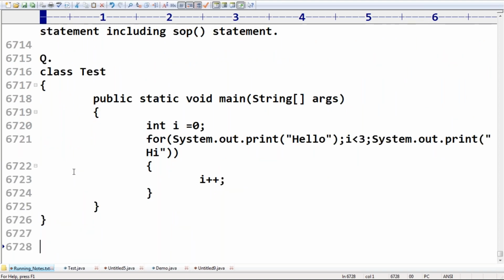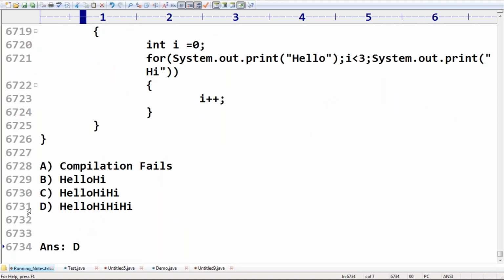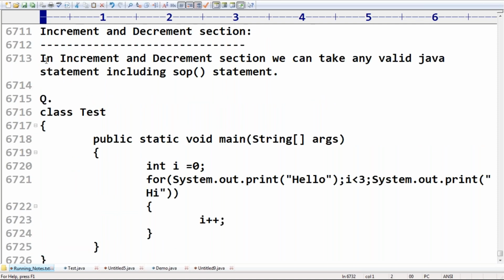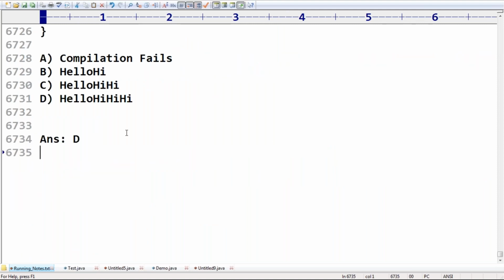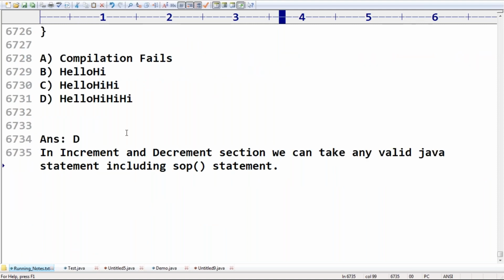Okay, now have a look once. Answer D. In the increment and decrement section, we can take any valid Java statement, including a System.out.println statement also. No problem at all. Clear, right? Yes, friends. Is any explanation required about this one?